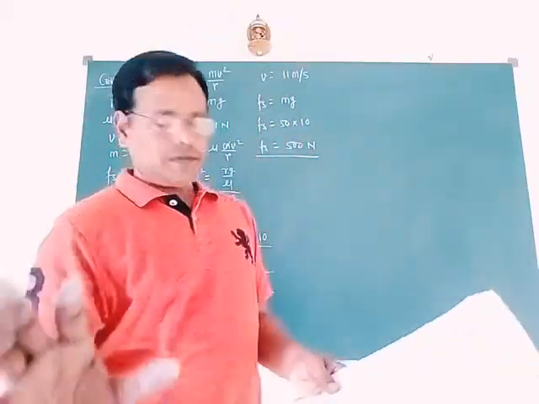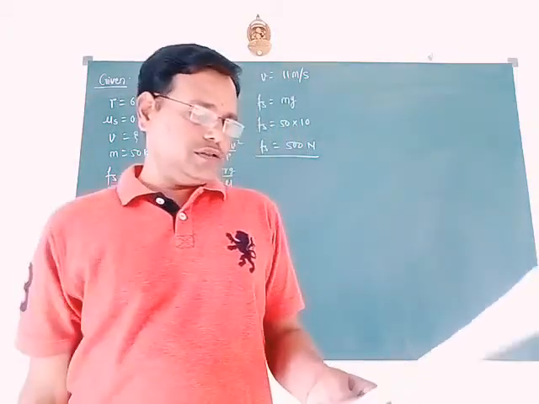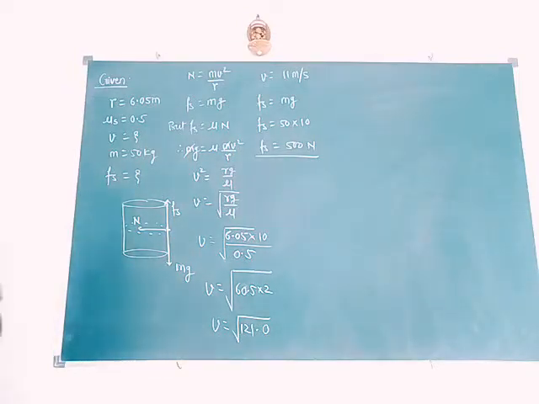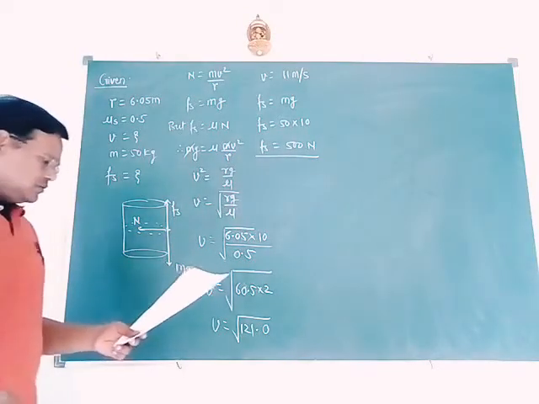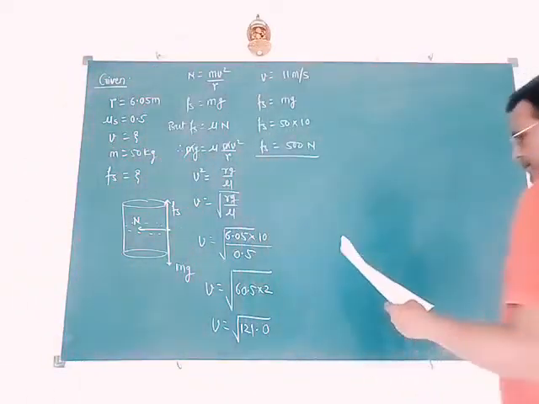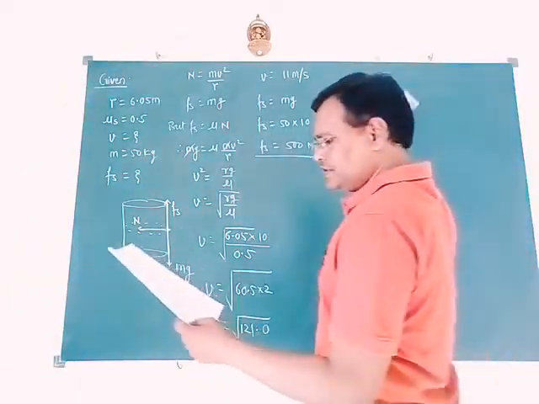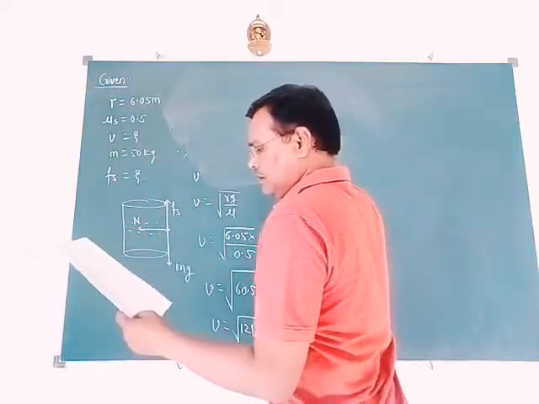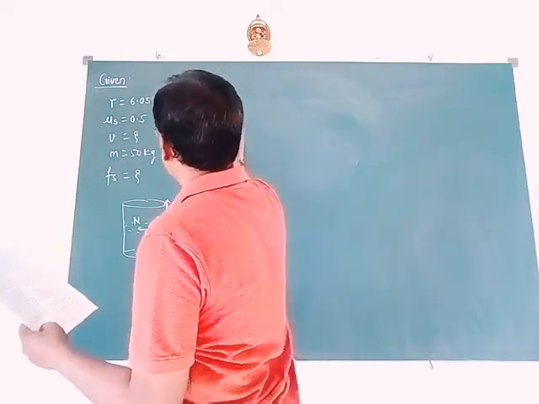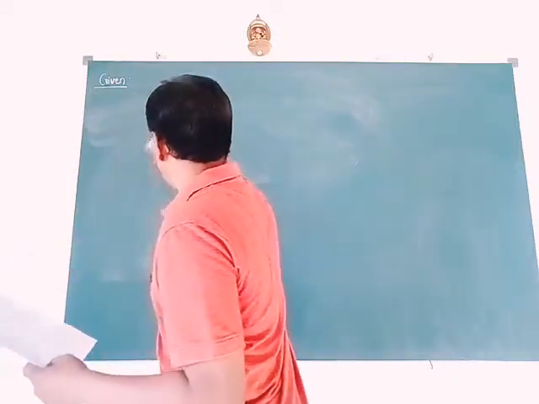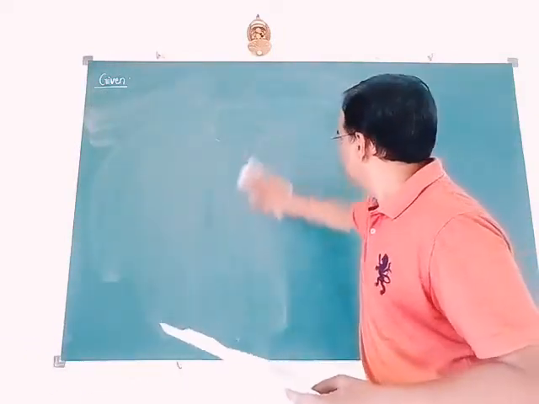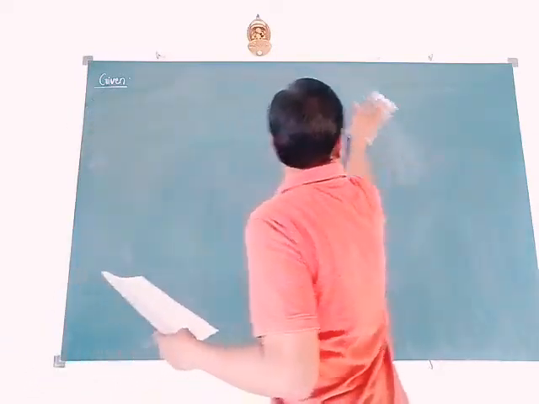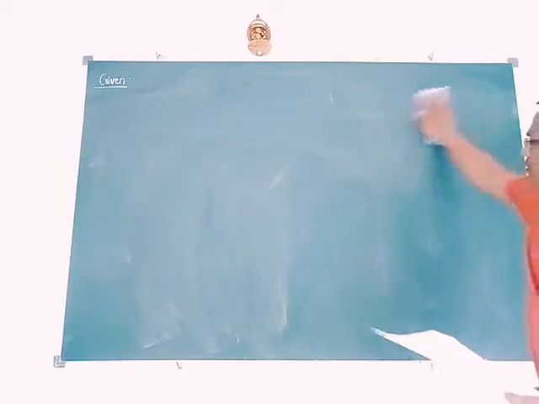Problem number 17 is a somewhat tough and conceptual problem. Read the problem carefully and then solve it. So see here what is given in problem number 17. It is a pendulum consisting of a massless string of length 20 centimeter. It is actually a simple conical pendulum. The length of the string is given, and then the mass is also given.